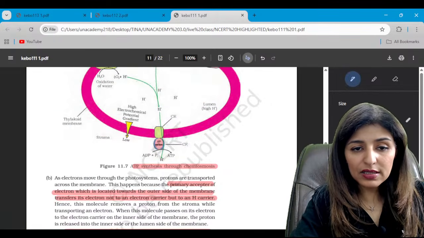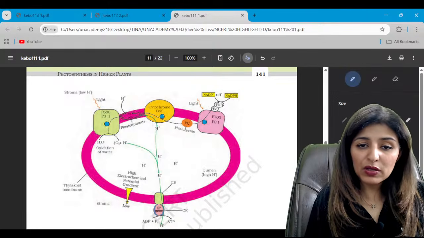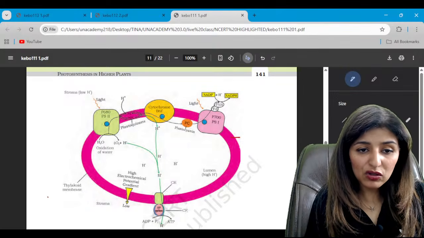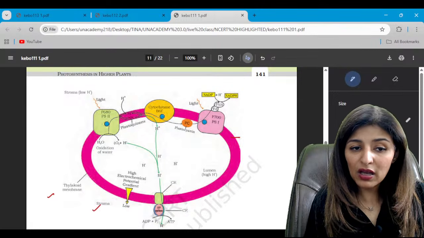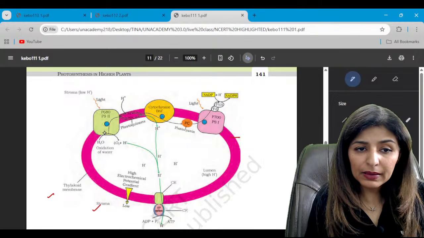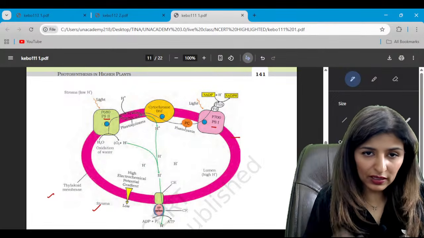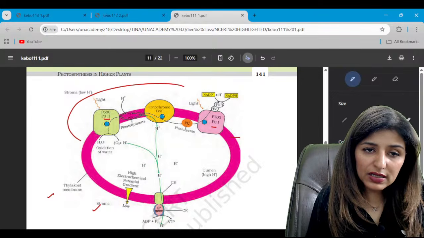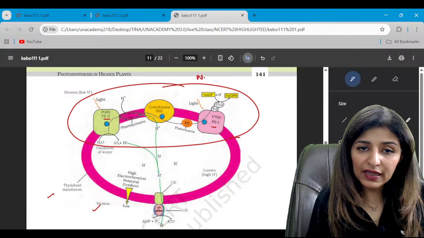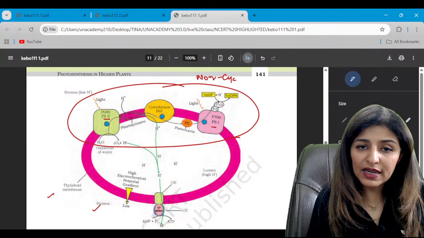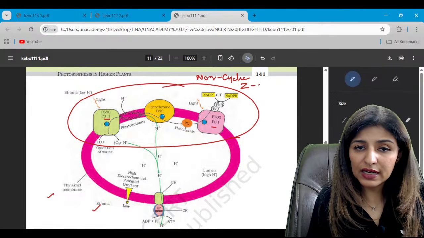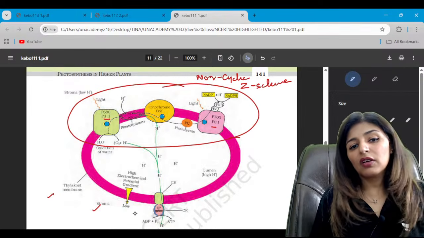Now, this is the ATP synthesis through chemiosmosis. This is the thylakoid membrane being shown. Outside we have stroma, and do we see this is PS2, this is PS1. I've shown the whole electron flow already. So this is representing the non-cyclic or the Z scheme of electron flow, right?